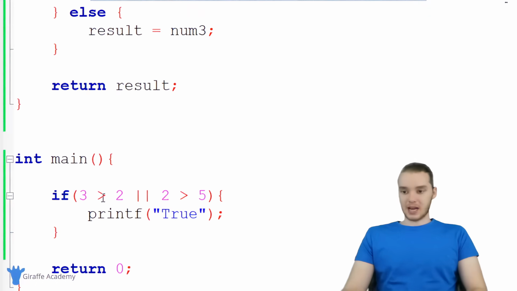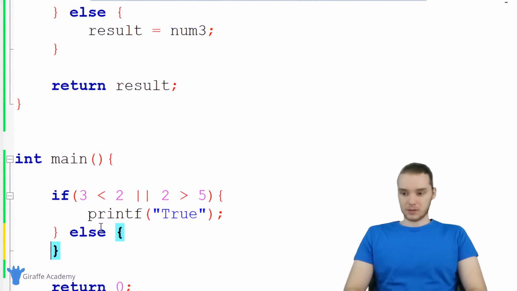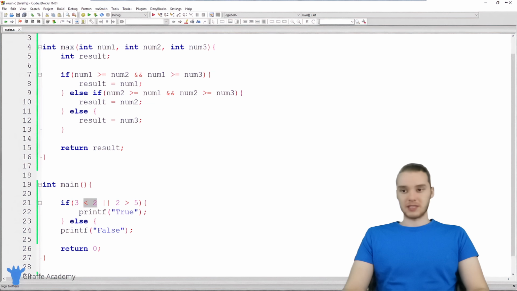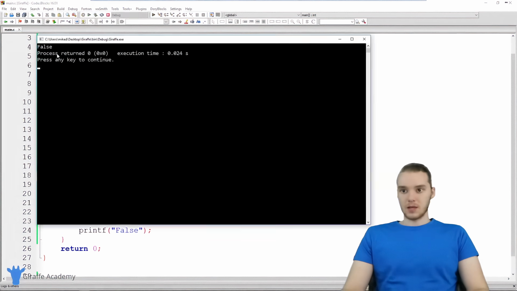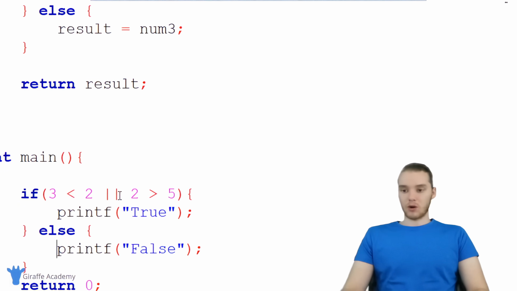But if I was to make this guy false, so if I made this 3 less than 2, now it's not going to print out true, and we can just print out false. So now we're going to end up printing out false because both of these guys are false. So you can see down here we're saying false. So the difference between and or: when we have and like this, both of these conditions have to be true in order for the whole thing to be true and for us to execute this code. When we have or, only one of these guys has to be true. So that's kind of the difference there.